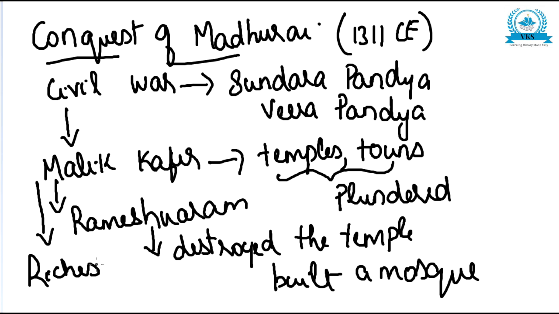So the situation in Madurai was, there was a civil war happening between two brothers, Sundara Pandya and Veera Pandya. Malik Kafur made use of the situation. All the temples and towns on the way to the Pandyan kingdom were plundered. He reached as far as Rameshwaram and destroyed the temple and built a mosque there, and he came back with all the riches. So this was what happened in the conquest of Madurai.